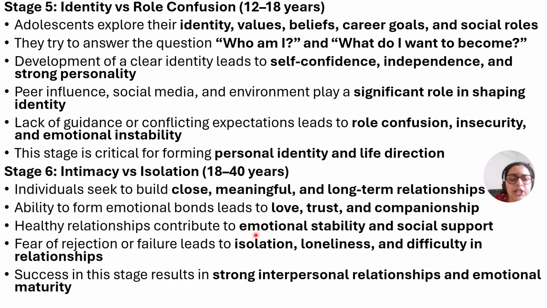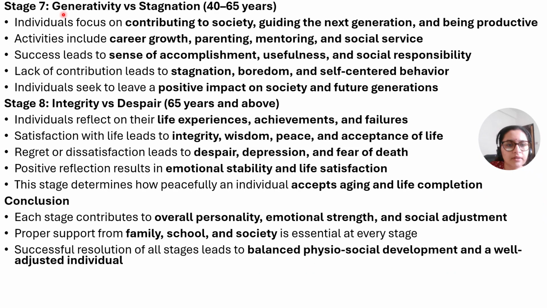Healthy relationships will contribute to emotional stability and social support. Unhealthy relationships will lead to isolation, loneliness, and difficulty in relationships. This stage 7 is called generativity versus stagnation. Stagnation is reaching one point where growth will stop. It is 40 to 65 years.